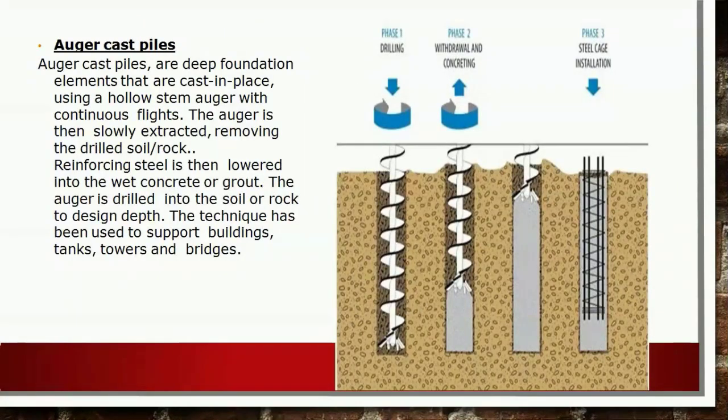Then the auger bored pile. As you can see in the figure, augers are used for boring and collecting the soil sample at different depths. At one end, a cutting edge is provided with an arrangement to collect the sample, while the other end is provided with a thread so that whenever necessary they may connect it with an additional rod. The bore is made by turning the auger into the ground for a short distance. It is then withdrawn along with the soil sample sticking to it.